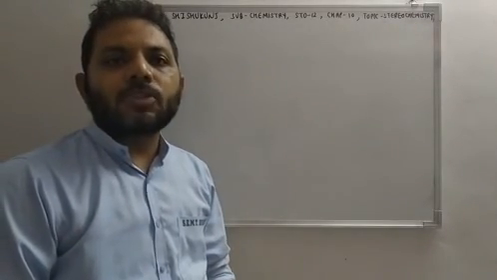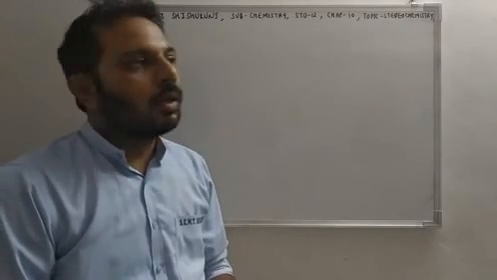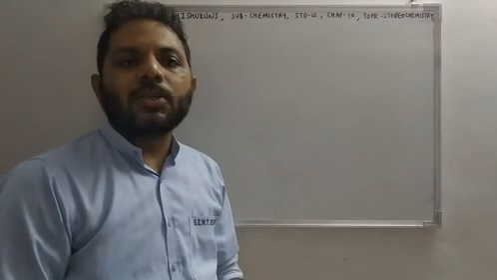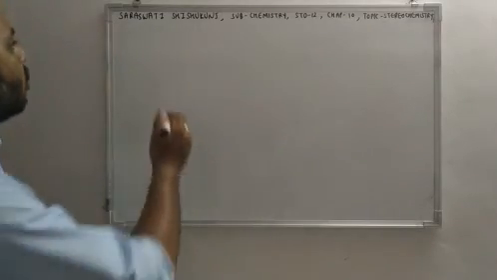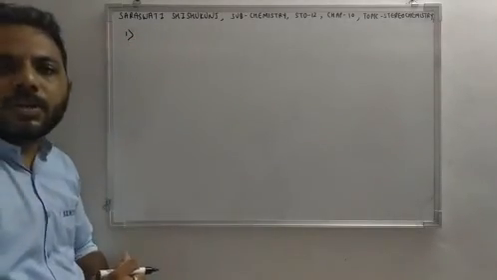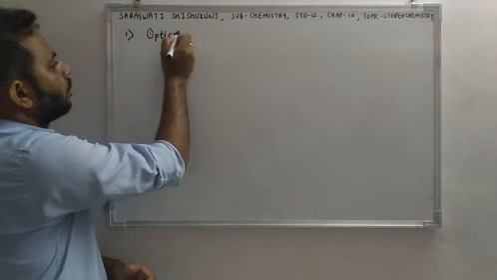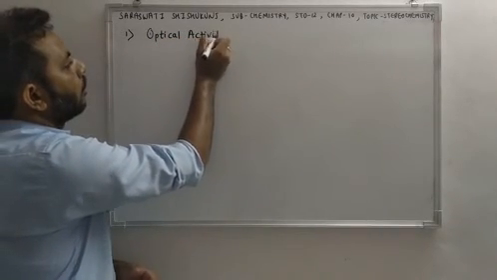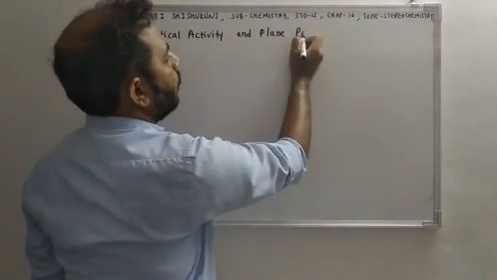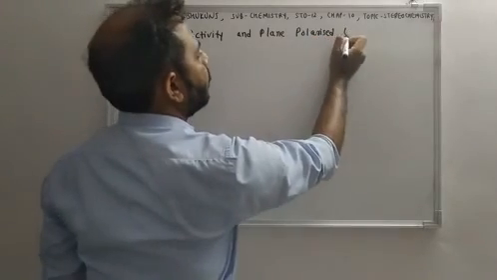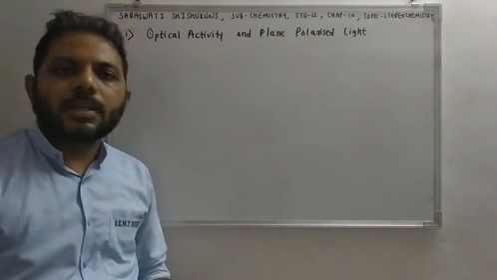So stereochemistry is a branch of chemistry in which we study configuration, spatial arrangement of molecules, right? So today we are going to discuss some basic terminologies of stereochemistry, or we can say optical chemistry or optical compounds. So some basic terminologies. So first terminology is optical activity. And plane polarized light. Okay. So what is optical activity and plane polarized light?